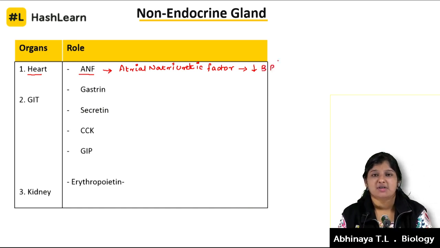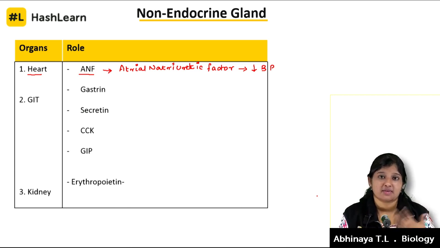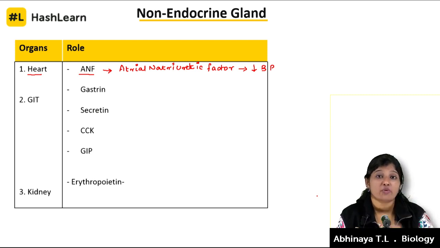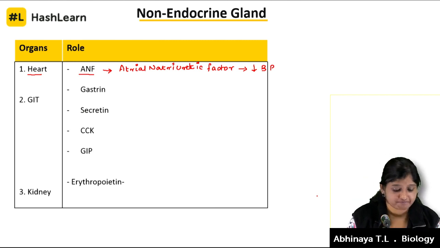It is secreted by the atrial wall, and when there is a condition where the blood pressure rises, this factor helps in lowering the blood pressure in the entire body. But it is produced by the atrial wall of the heart.